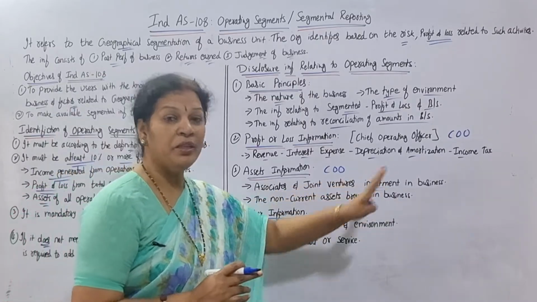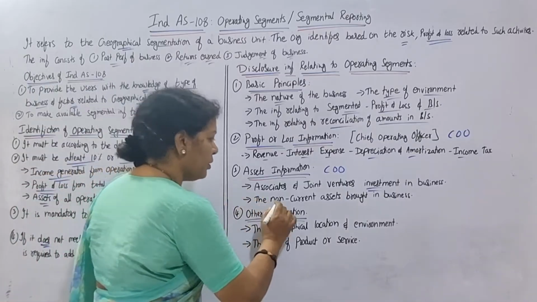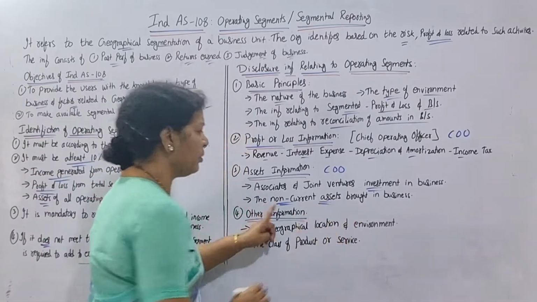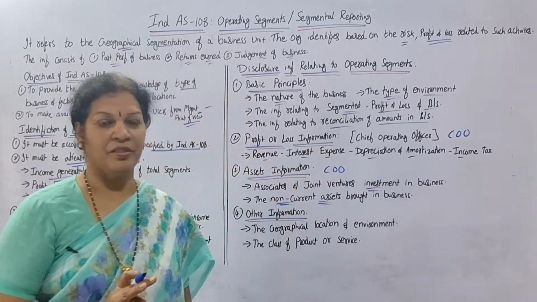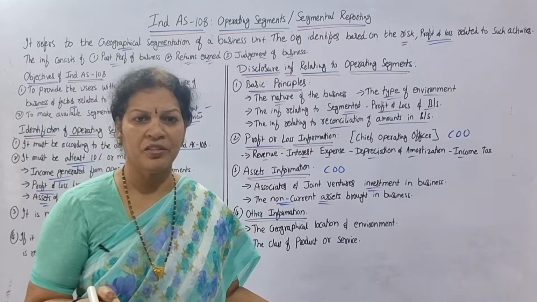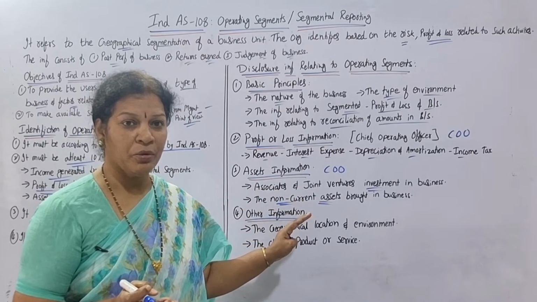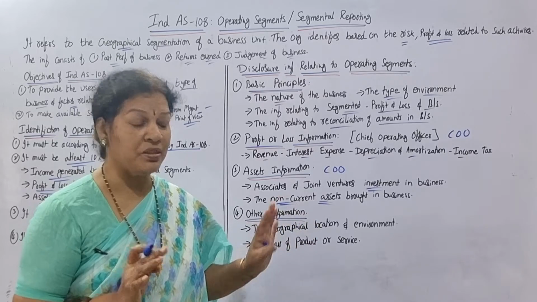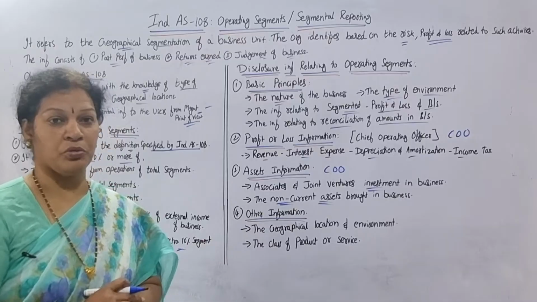So that investment in the business related to the assets, and also the non-current assets brought into the business. The first is about the investments, and the second is about the non-current assets brought into the business. So this assets related information is to be disclosed.